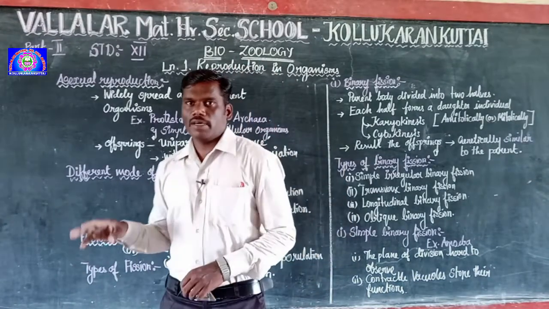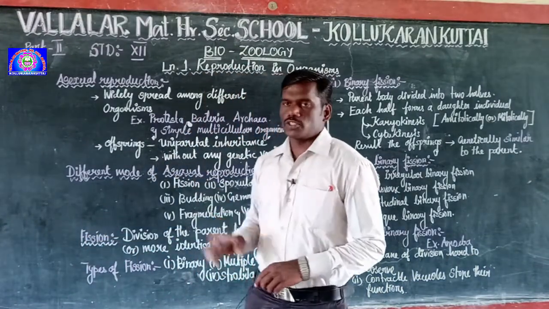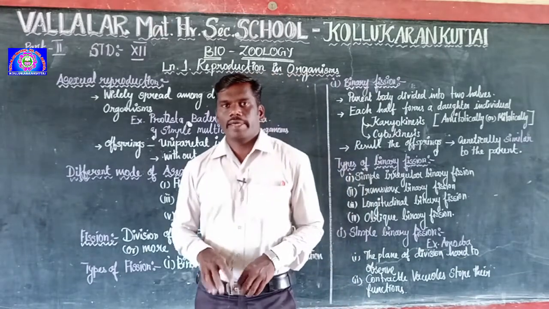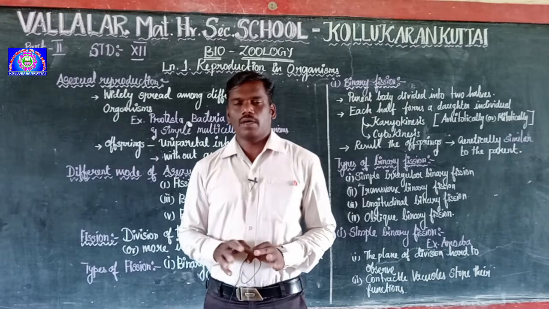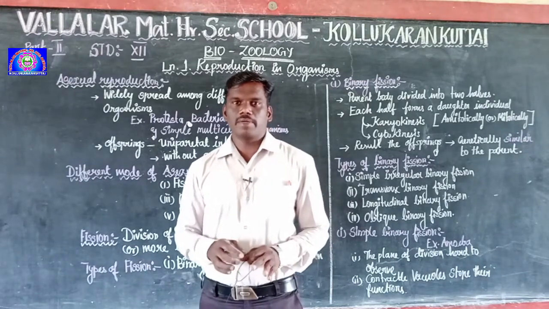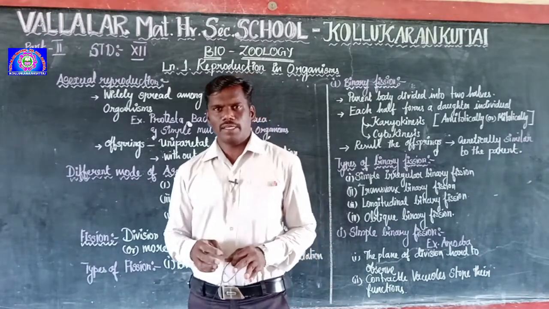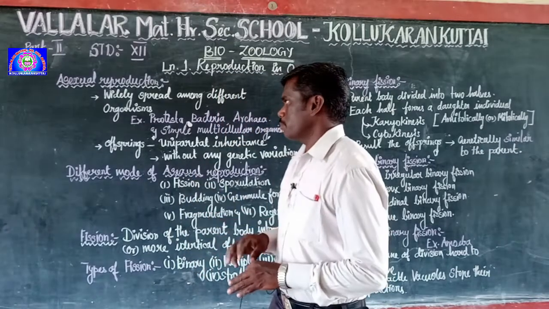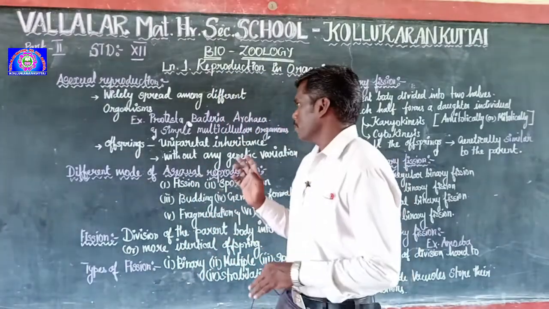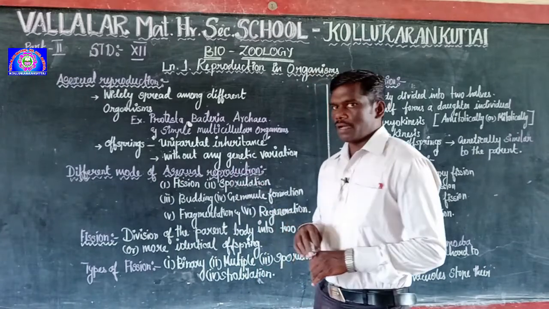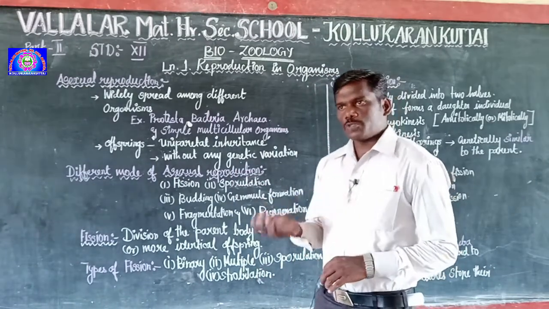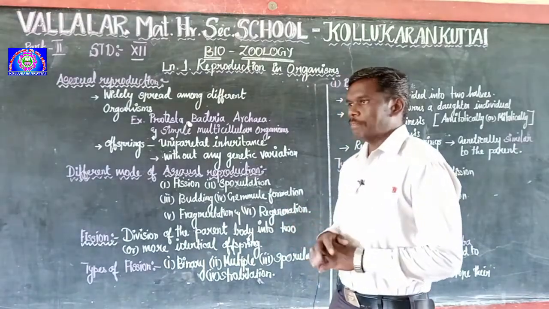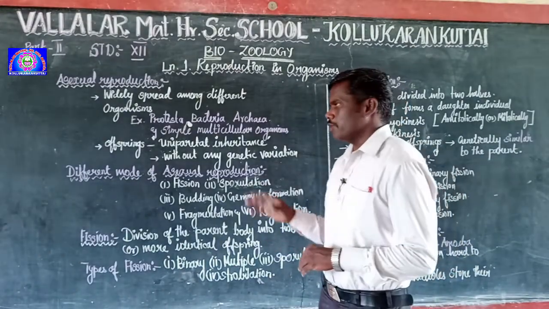So in this video we are going to discuss asexual reproduction. Asexual reproduction happens in all kinds of organisms. It is widely spread among different organisms. For example, it happens in protista, bacteria, archaea, and simple multicellular organisms, so that offspring show uniparental inheritance.